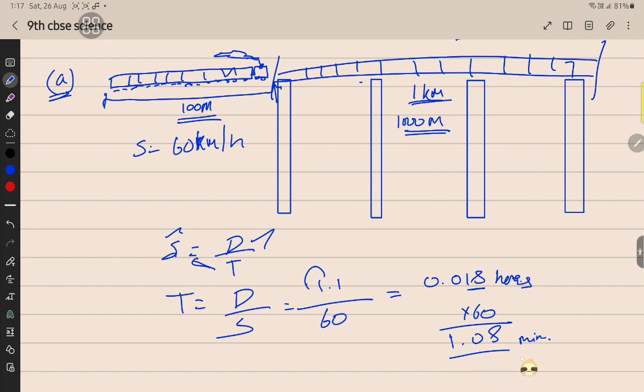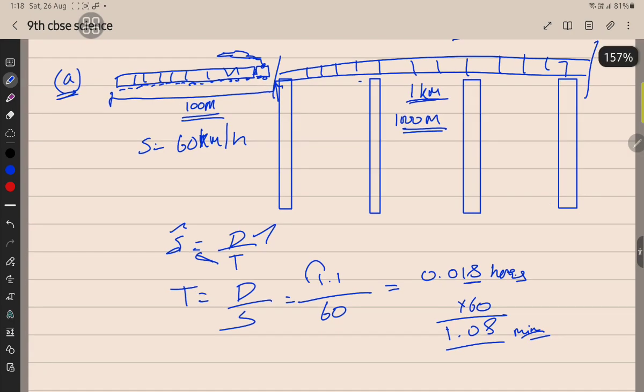It means within 1 minute 8 seconds the train will cross the full bridge. If you want it in seconds, you multiply again by 60 and you will get the answer.